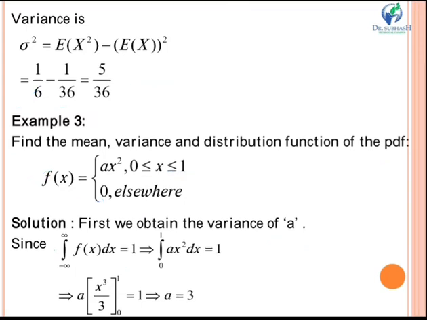Next we will put the value of f(x). f(x) is a x square and the limit is 0 to 1. Now we will integrate this function. a will be constant. Integration of x square will be x cube by 3, and you put the limits 0 to 1. So it becomes a into 1 by 3, upper limit minus lower limit, minus 0, is equal to 1. So this becomes a into 1 by 3 equal to 1. So this implies a equal to 3.